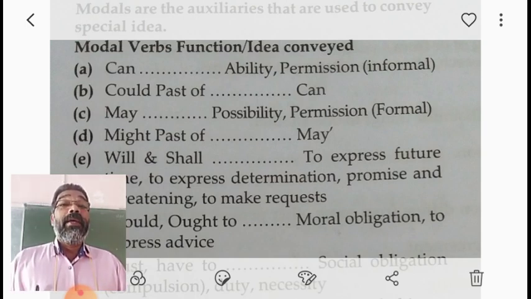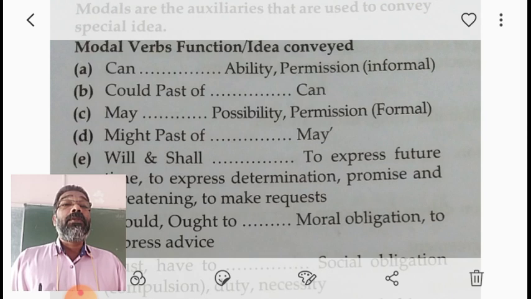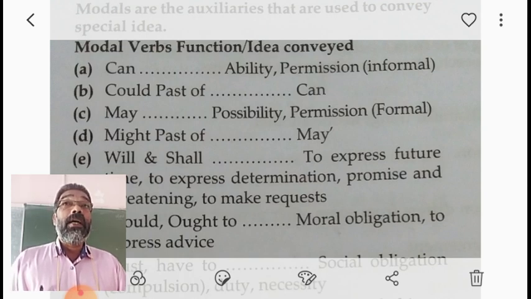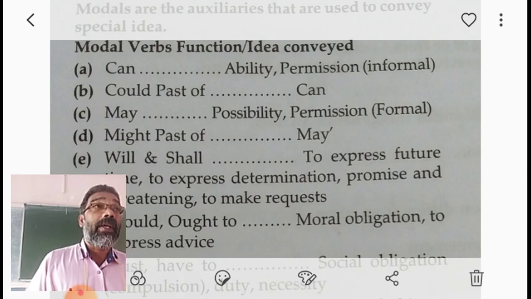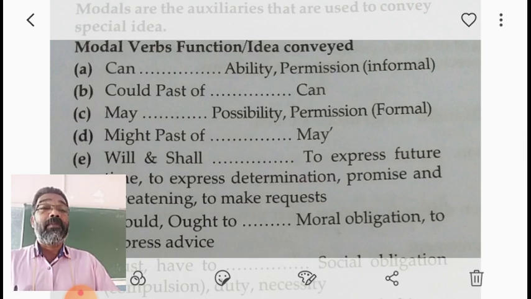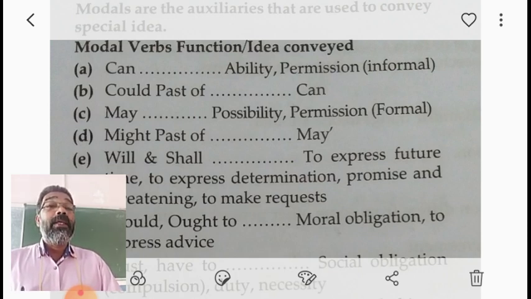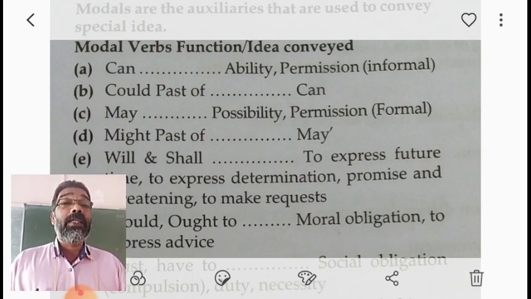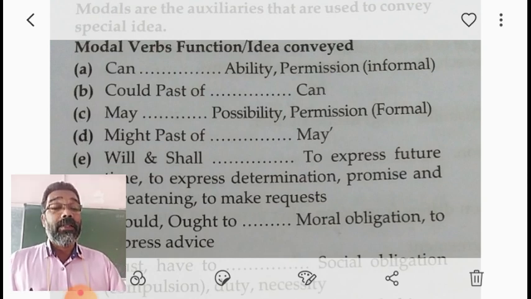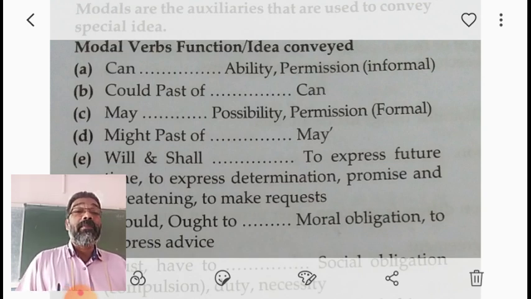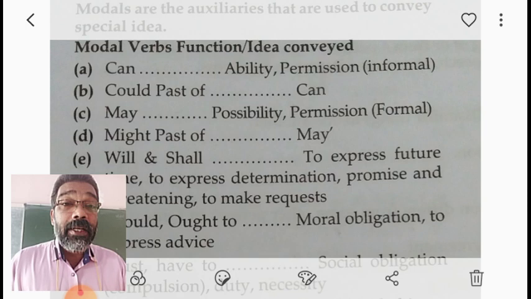Next, may and might. The special function of may is to express possibility and to ask permission in a formal way. Example of may to ask permission formally: may I leave now?